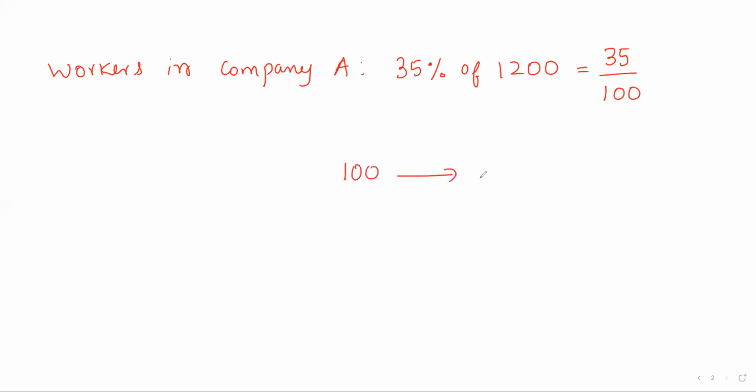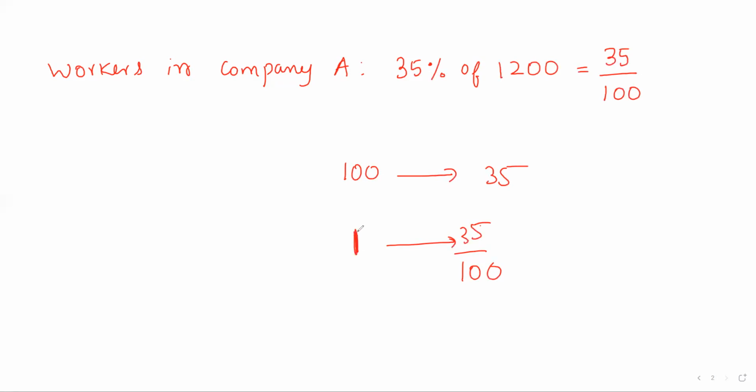So for 1, it is 35 by 100. I need 35% of 1,200.